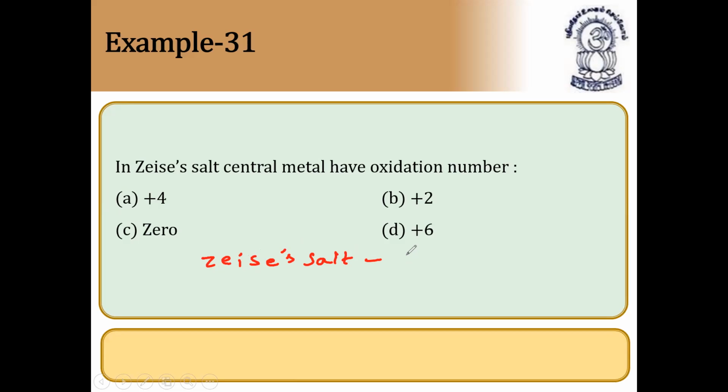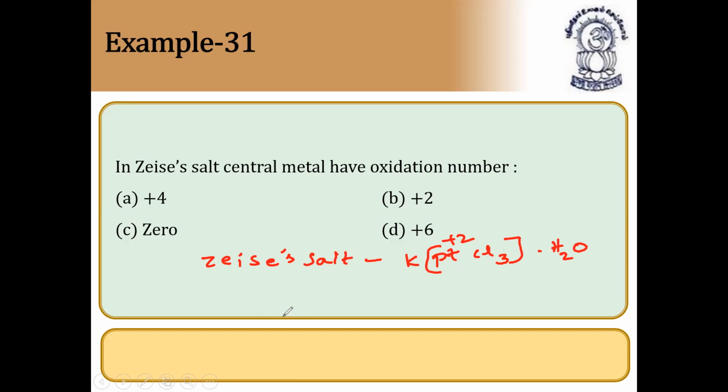It is nothing but potassium platinum chloride dot H2O. Outside it is water. So the oxidation state of platinum is +2.